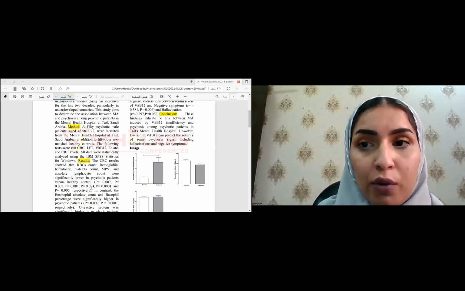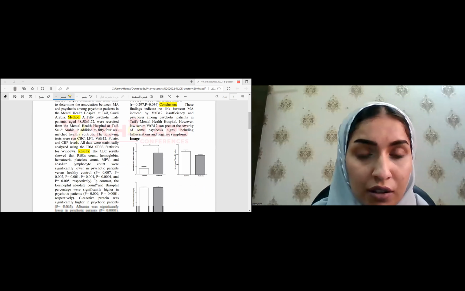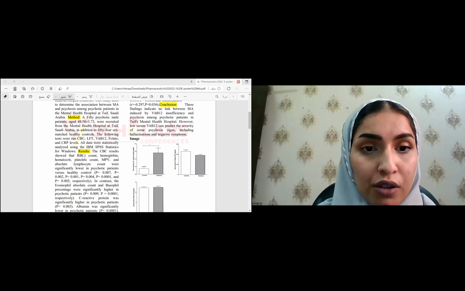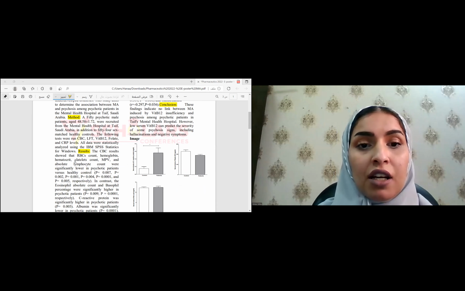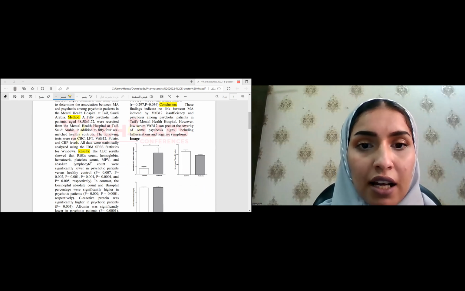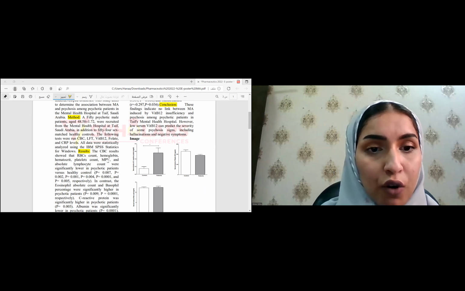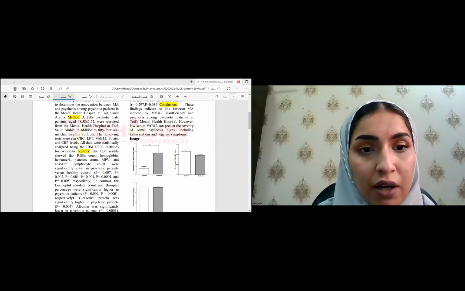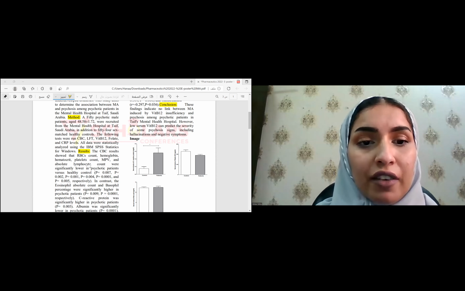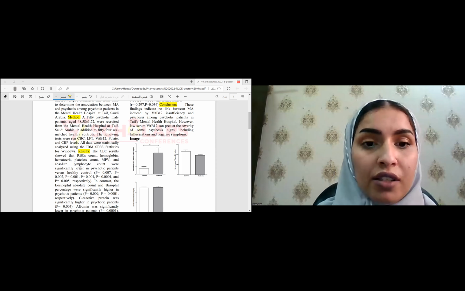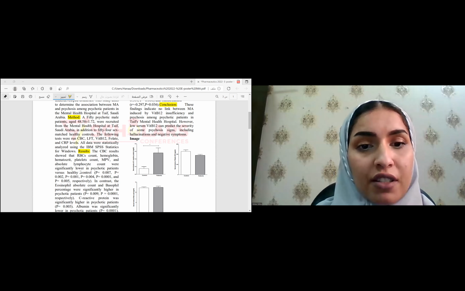In our results, I will talk first about the general results. In the complete blood count, the RBC count, hemoglobin, hematocrit, as well as the platelet count, the mean platelet volume and the absolute lymphocyte count, all of them were significantly lower in psychotic patients versus the healthy control, with the p-value